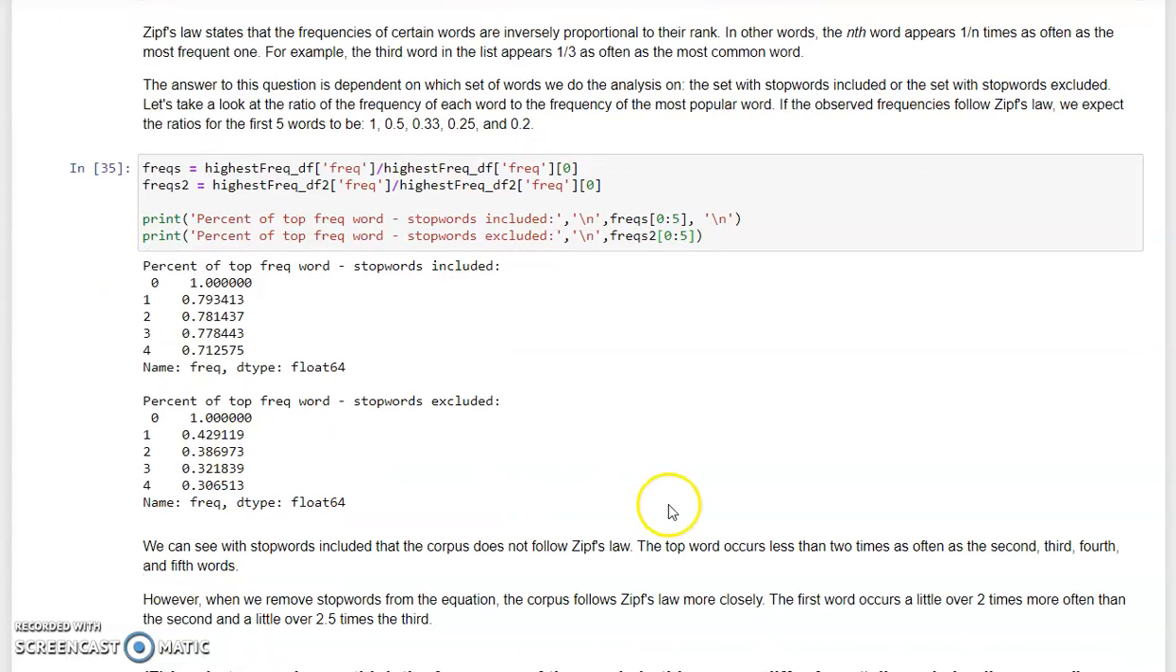However, when we exclude stop words, the distribution does more closely resemble this law. So we see that the second highest frequency word in the list occurs a little over 2 times less often than the highest frequency word.